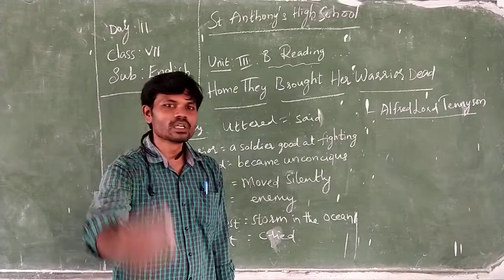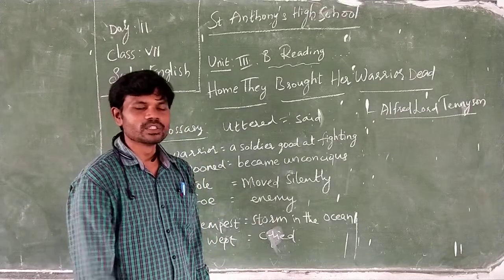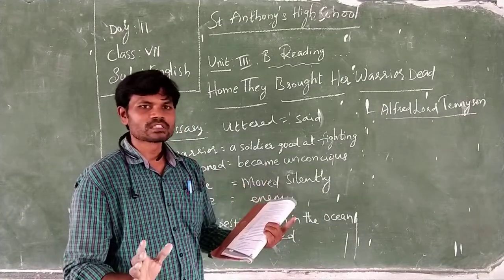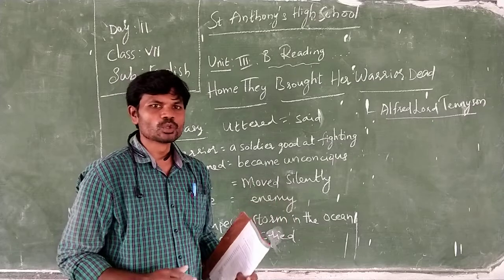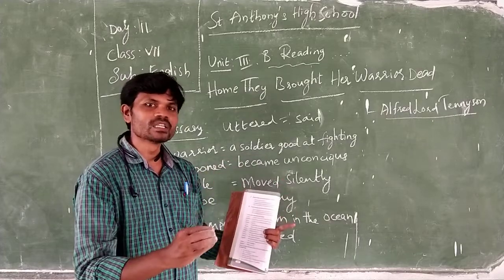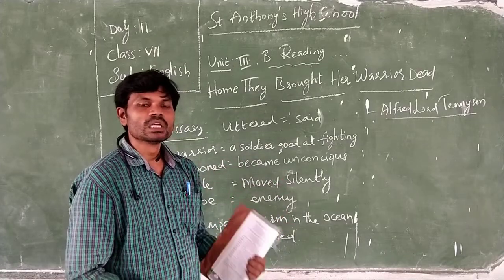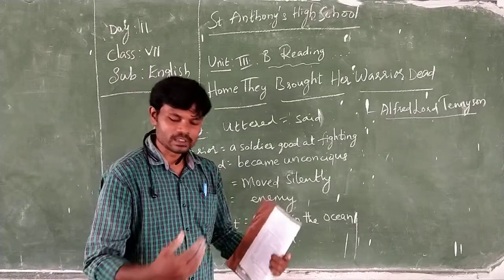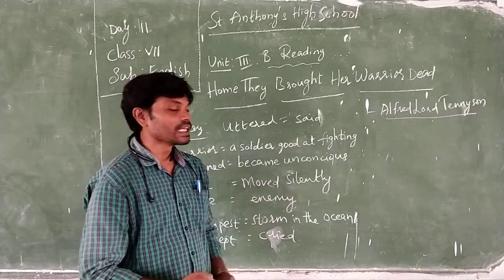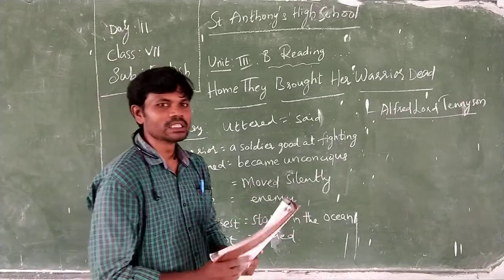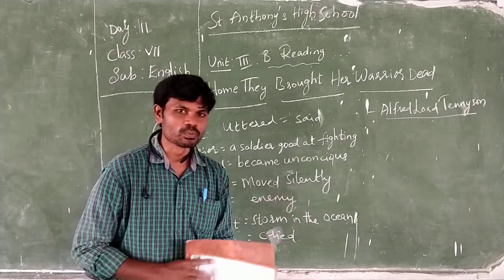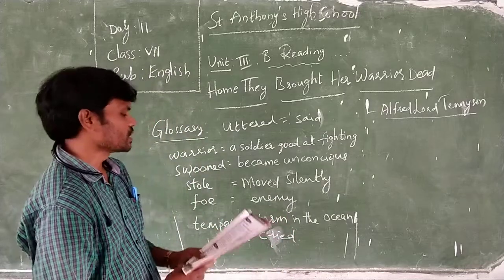Maybe let us say what you learned in the first lesson of the third unit, A Reading, Puru the Brave. In that lesson the war between Alexander the Great and Puru the Brave took place, and maybe one of the soldiers was killed in that war. War itself is a destruction. So some people lose lives, they will be killed. Sometimes people will lose legs, hands or some parts of the body. So here, the soldier who died was brought to his house. So what actually happened when the dead body was brought to his house? This is what we are going to learn in this lesson.